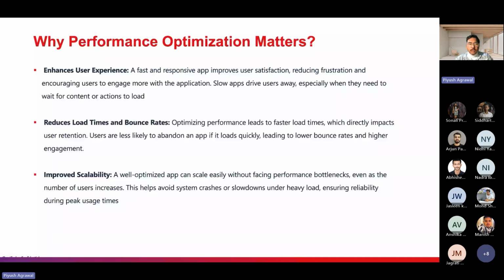First, user experience, reducing the load time, retaining the user, and scalability. Next, we look into how we can improve performance in Angular. Angular provides some strategies that we can follow to optimize the applications. In day-to-day work, we are creating routing and creating components in Angular, so we can use that approach and optimize the application. Does anyone have any questions till now?